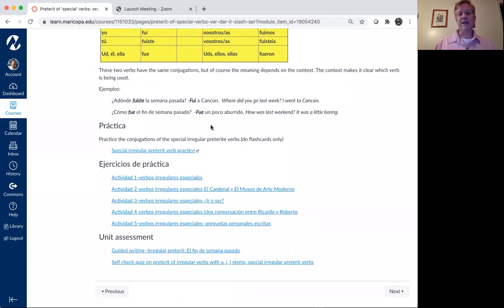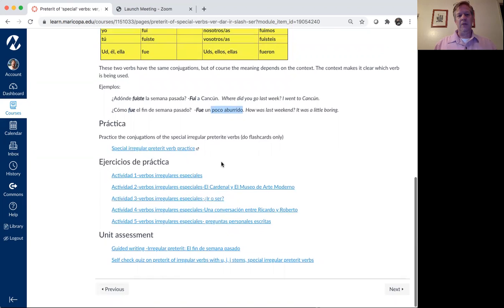And that's because ir often takes the preposition a to indicate your destination. Fui a San Diego, fui a España, fui al Japón, etc. Whereas fue with ser doesn't, and it's usually described, ¿no? Fue un poco interesante. Bien.